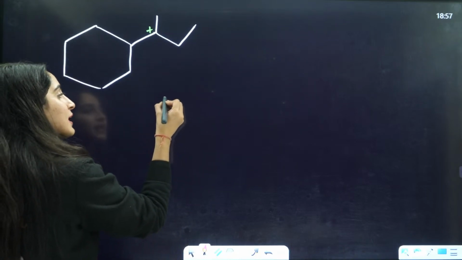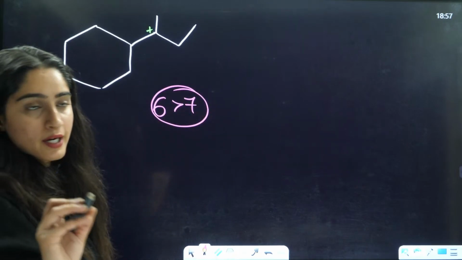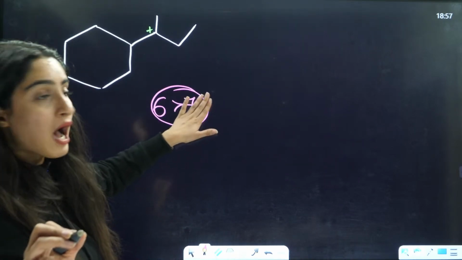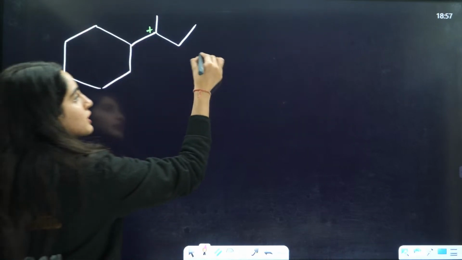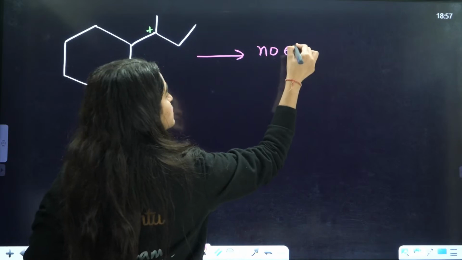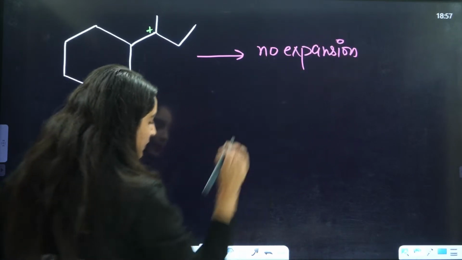Always remember that a 6-membered ring is more stable as compared to a 7-membered ring, because the same kind of question they have asked in pentane also. Because this is a 6-membered ring, no expansion will happen here.